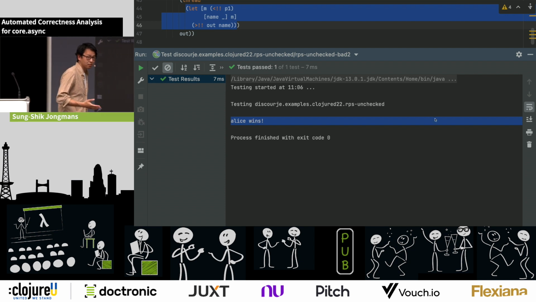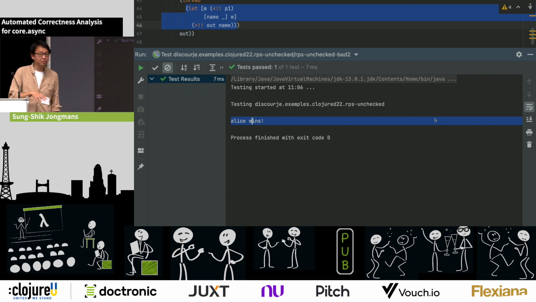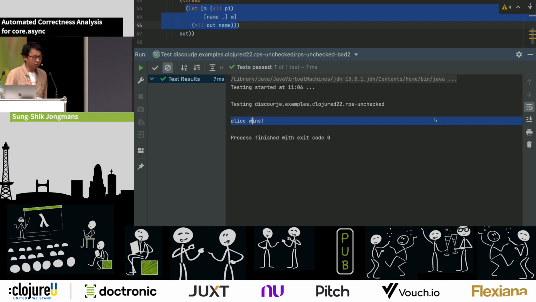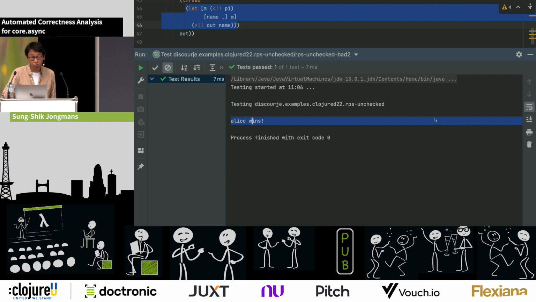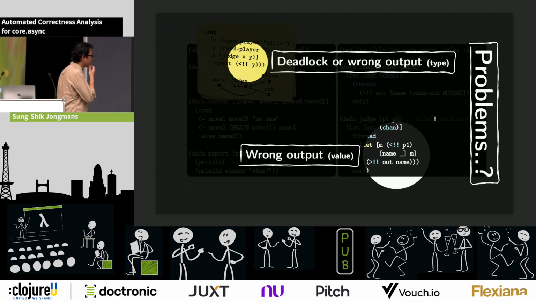So if we just read this, it's not obvious to us that something has gone wrong, even though we know for sure that there was a mistake here. So that's really kind of bad. You get output, but you don't know. You cannot trust the output in some sense. Okay, so that's the second kind of problem that you can get, right?